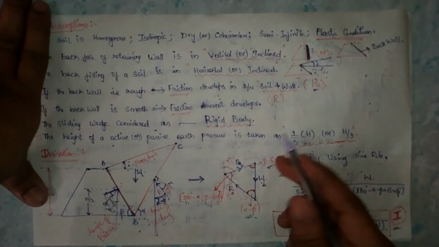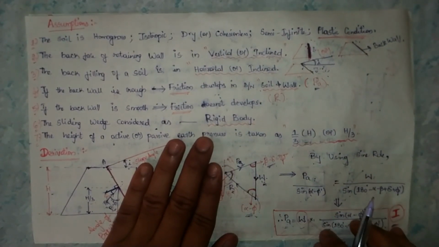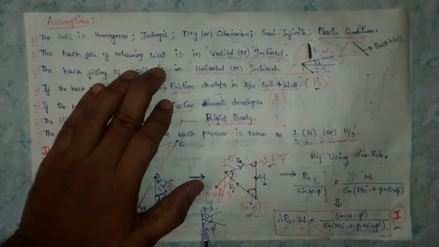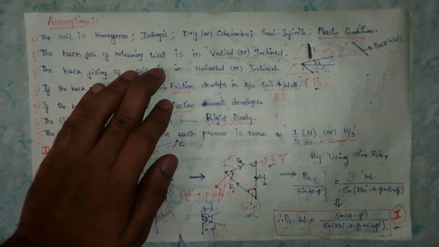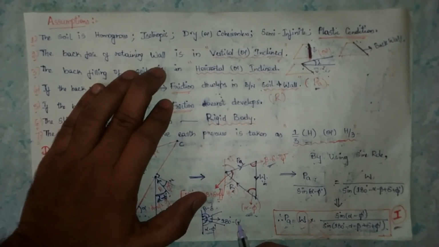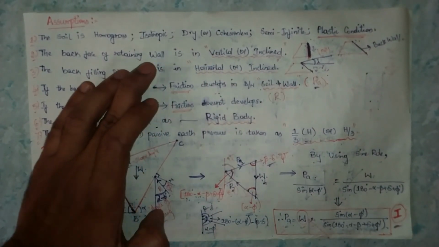Okay, right. And for the angle of R, we don't know it, so we need to find it. Just observe here. We know this angle beta minus delta, and this other angle is alpha minus phi dash. We need this angle. Observe carefully, this is in a semicircle form, nothing but 180 degrees. So for this angle we can write 180 degrees minus of alpha minus phi dash minus of beta minus delta. With this we can write now the equation.